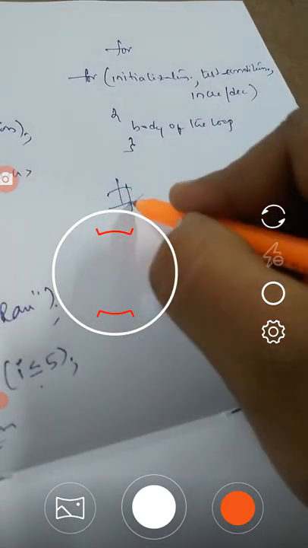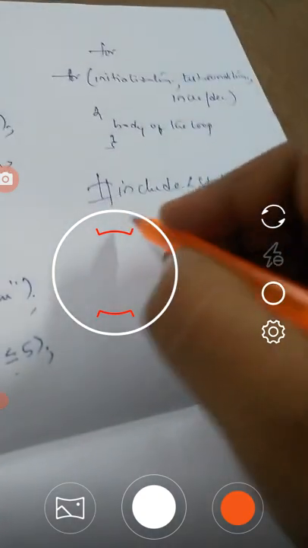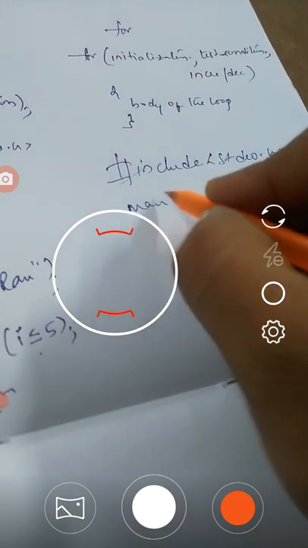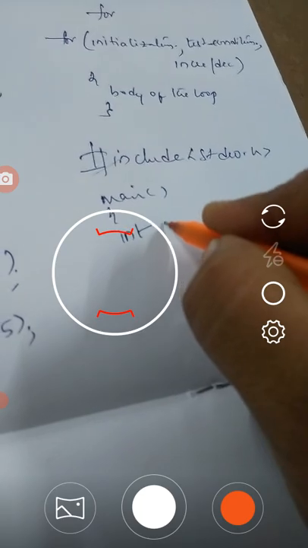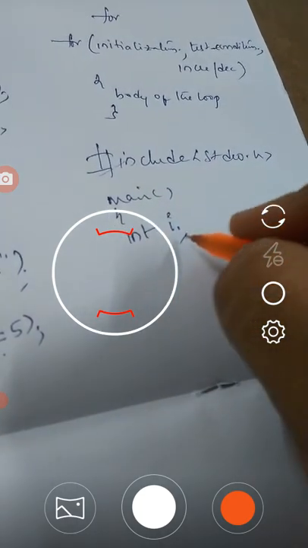How can we write the program by using a for loop? In main, consider a loop variable; I'm considering i again as the loop variable.